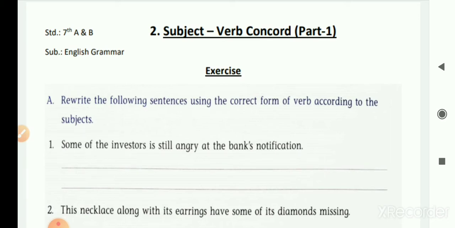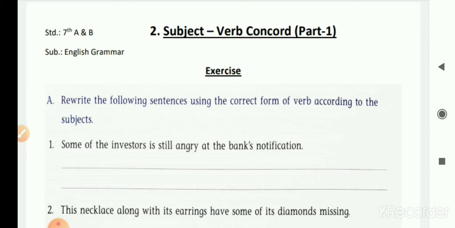Singular subjects should have singular verbs. Plural subjects should have plural verbs. While we are writing or speaking in English, if the subject is in a singular form, then we have to put the verb in a singular form. If the subject is in a plural form, then we have to put the verb in a plural form. So this is the main point of subject verb concord. Based on these main points, we have to start our exercise.